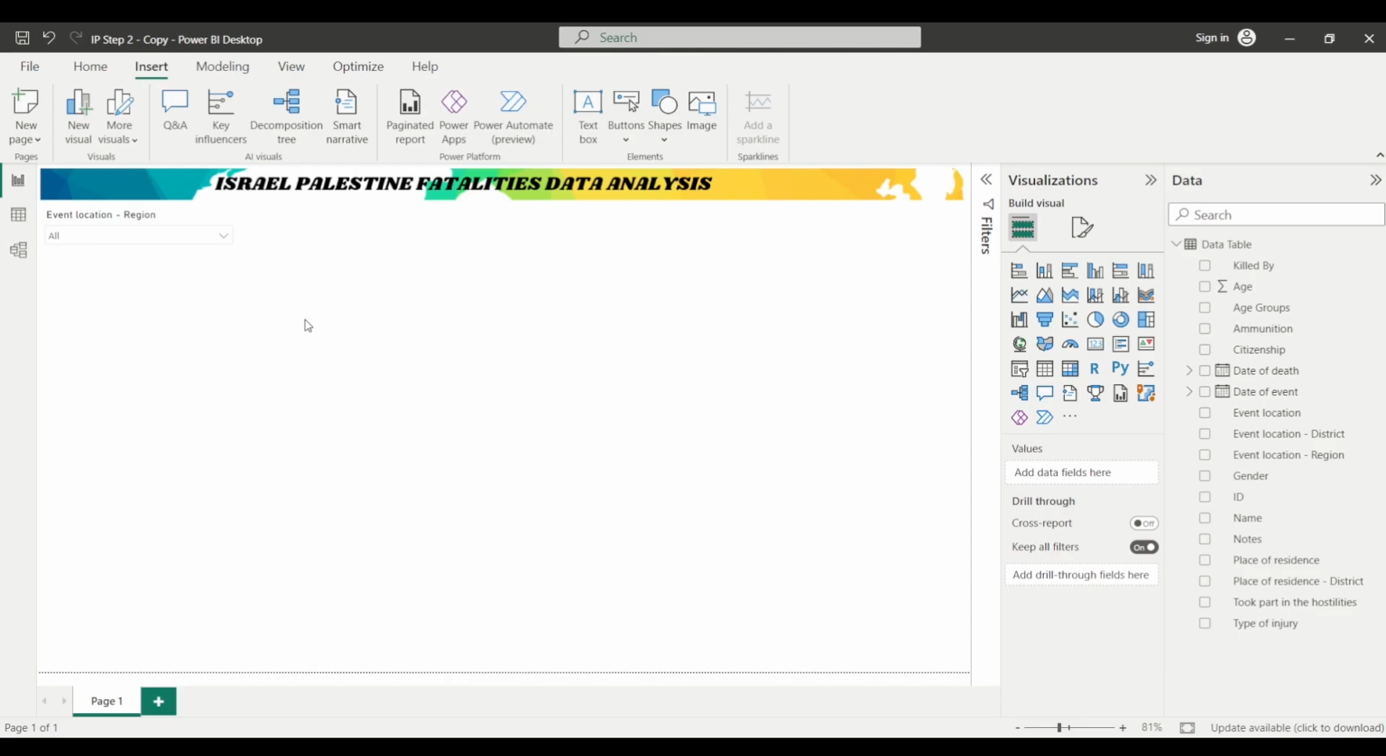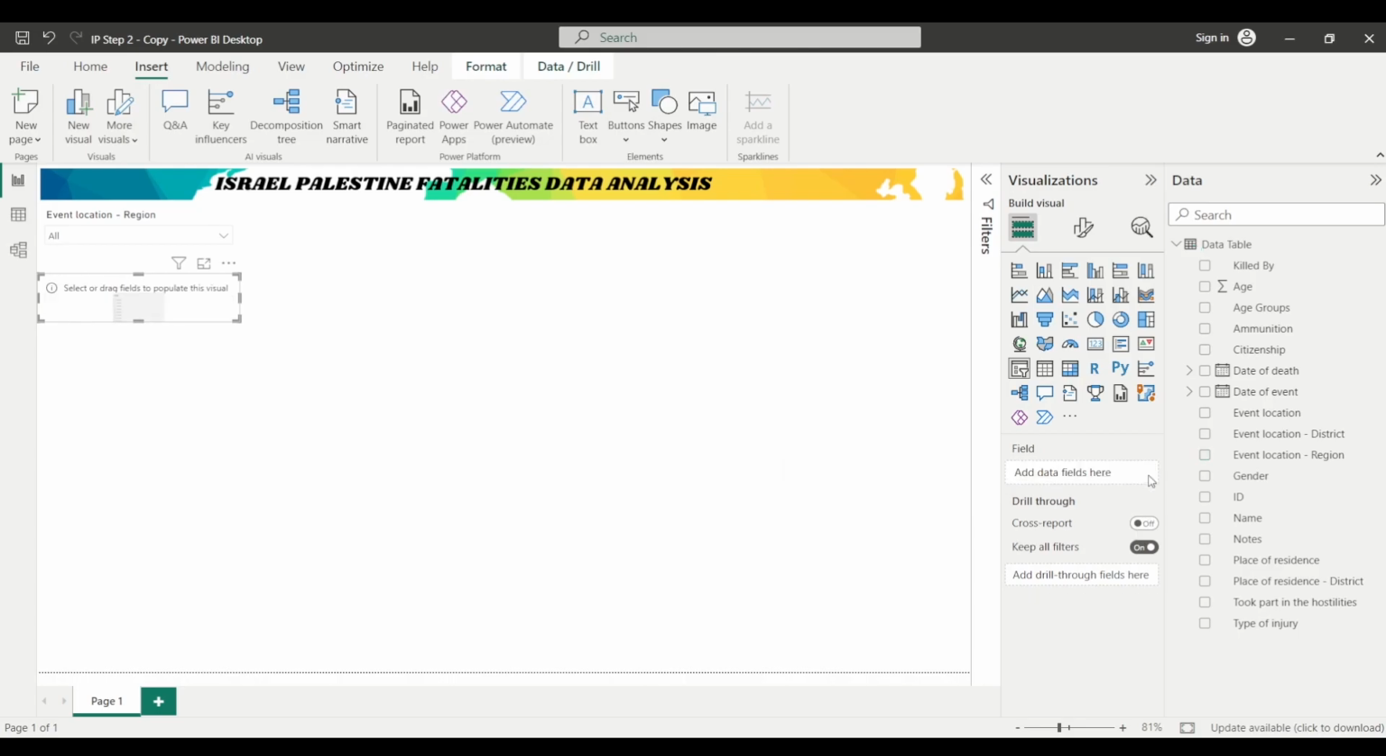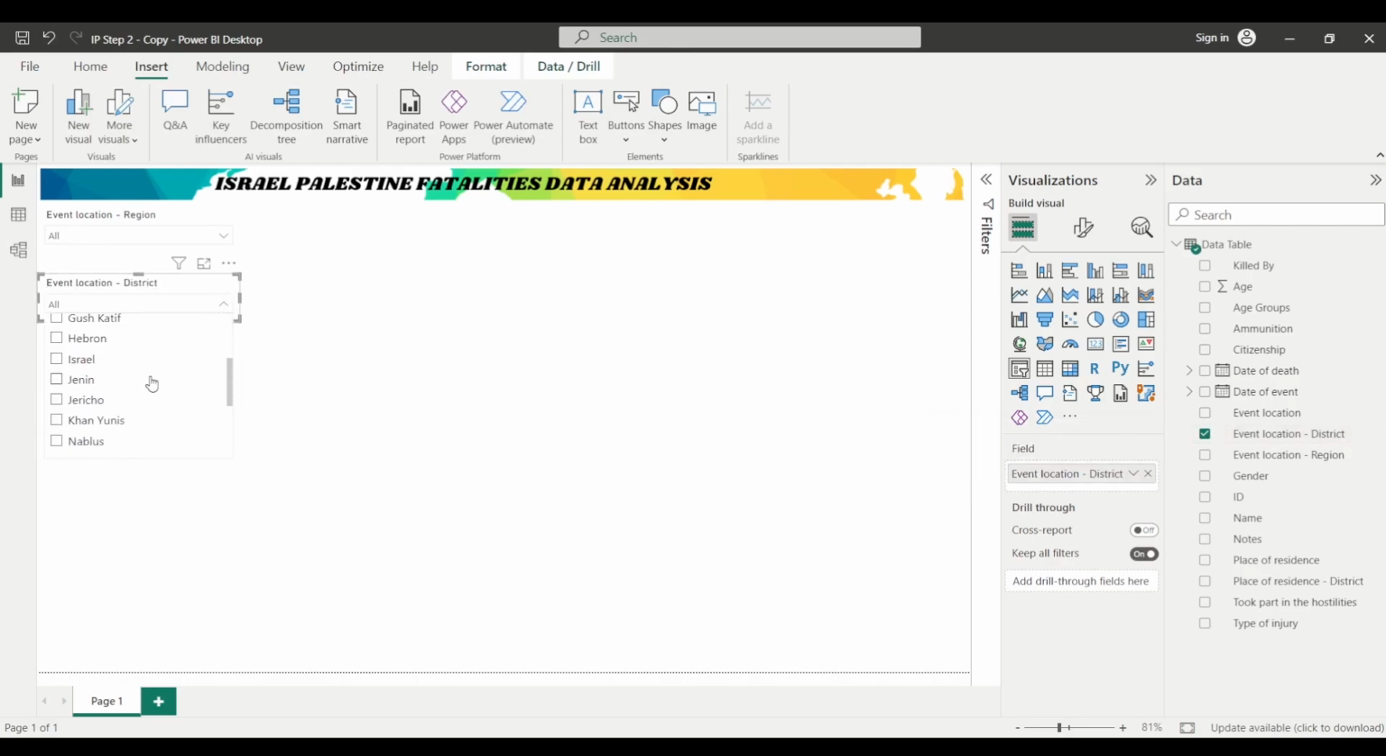Now there is one more filter that I want to add. So I will simply click here on this particular slicer that I've already added, Control C, Control V, and I'll move it here, right? And I'll keep it here. And now I want some other field to be represented in the slicer. So first of all, I will remove this event location region from here. And then let's say I want to represent event location district in this particular slicer. So I will select this event location district from here. And when you click here on this drop down, you can see that these are the locations being represented in this particular slicer.